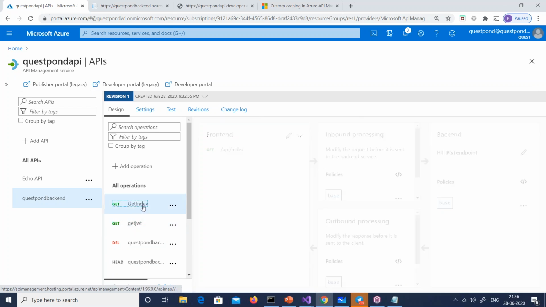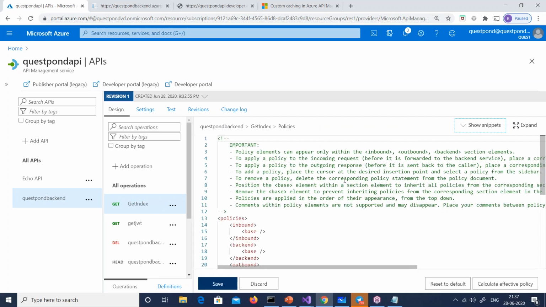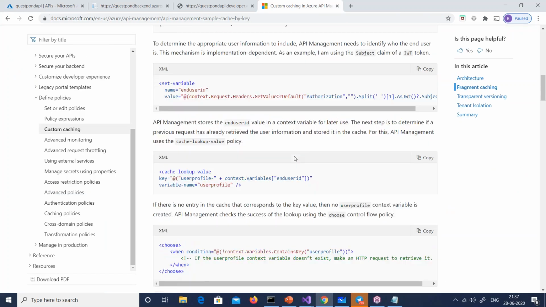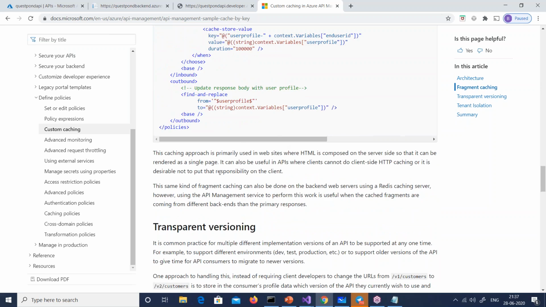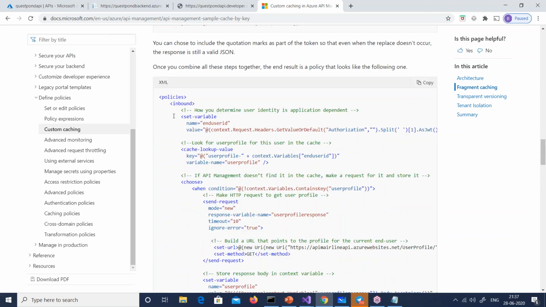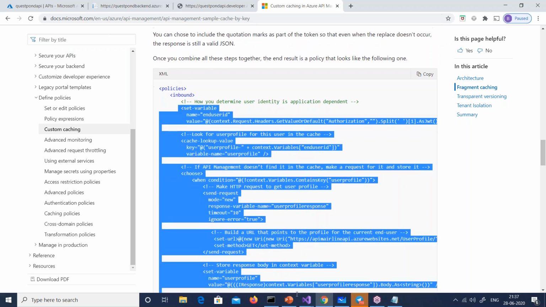Let me try this. So if I now try to get to this get index, first let us go ahead and define our inbound processing. So I'm going to go here to my inbound processing, and let us copy that code. So this is the code out here, and I will take the final code out here. Let's try to see this code. This code will need a lot of changes. So in the inbound, I have to set the variable. Let me just copy from here to here.